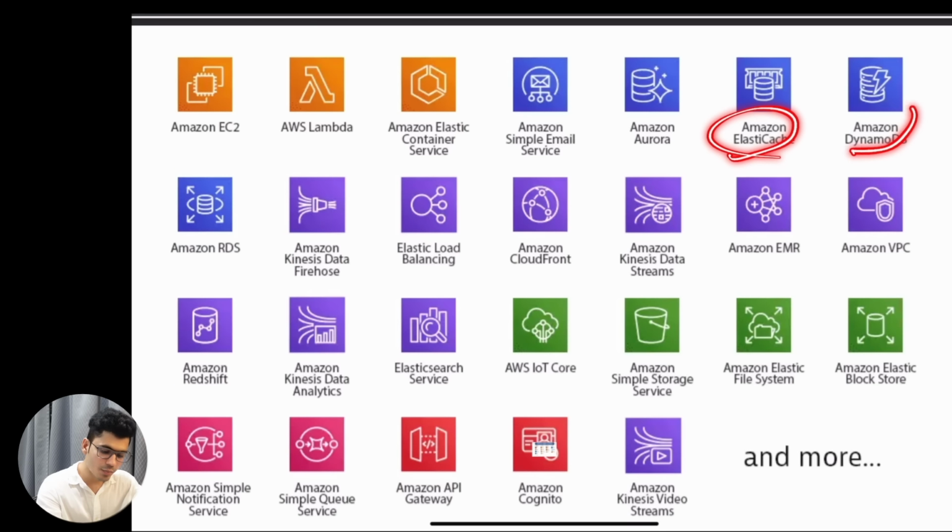ElastiCache, DynamoDB, EMR, VPC, CloudFront, Elastic Load Balancing, Kinesis for real-time data, RDS for relational databases, Redshift for data warehouse, Elasticsearch, IoT services, Simple Storage Service, object storage to build a data lake, file system, Elastic Block Storage, Cognito, API Gateway, queue system. You think about these to build your entire technical architecture.